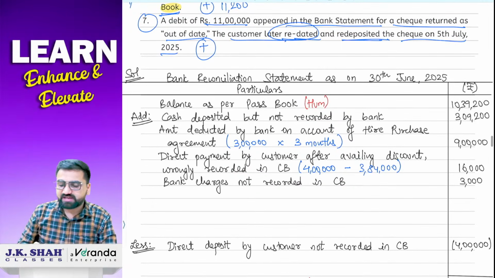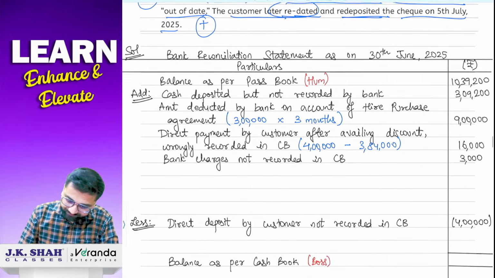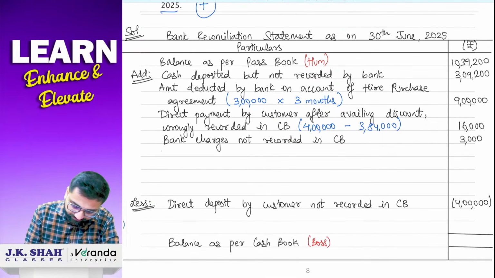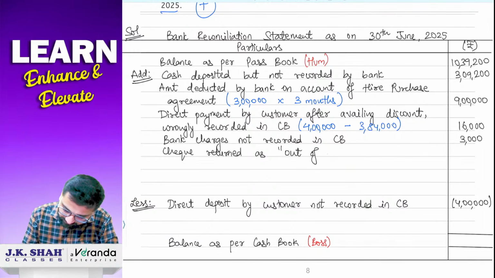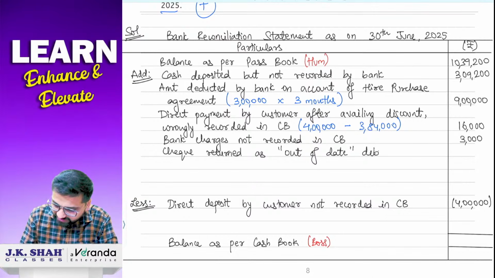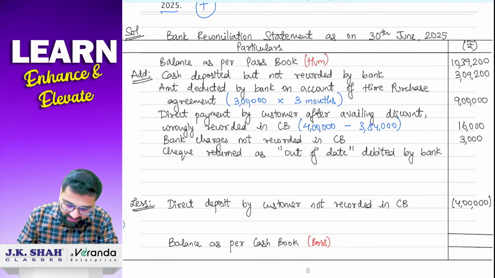Last point number 7. A debit of 11 lakh appeared in the bank statement for a check returned as out of date. ठीक है. So we'll write down in the add वाला part. Check returned as out of date. Debited by bank. And what is the amount?